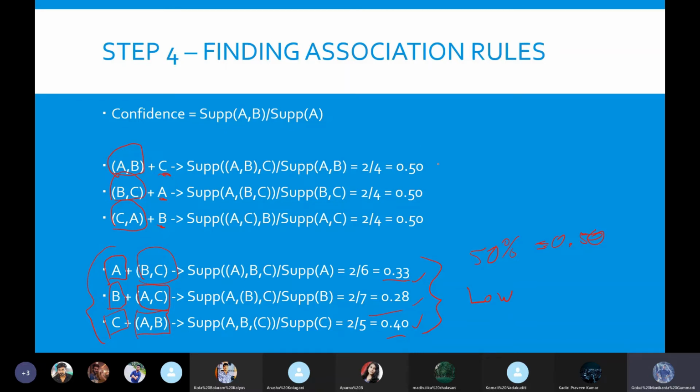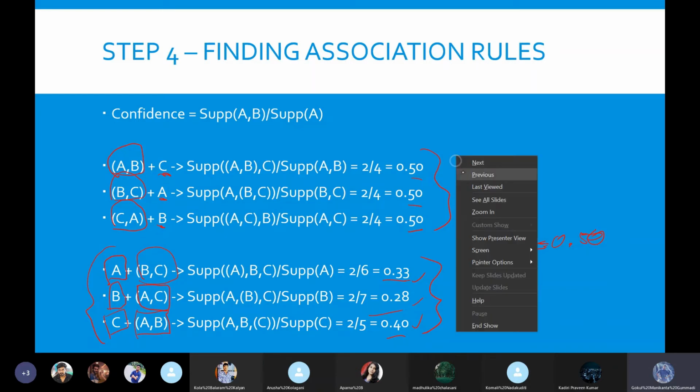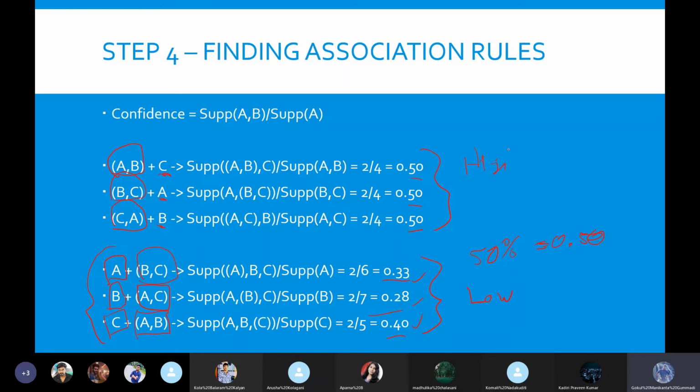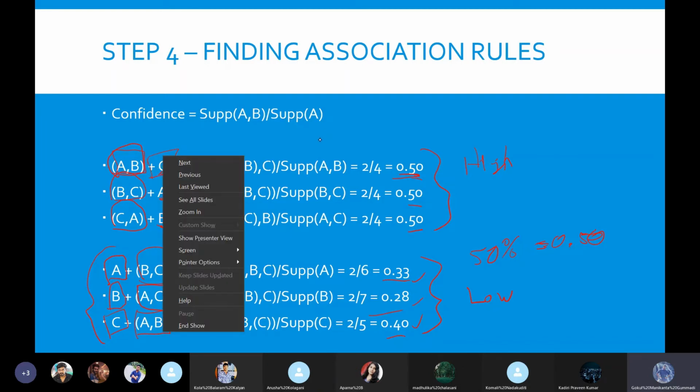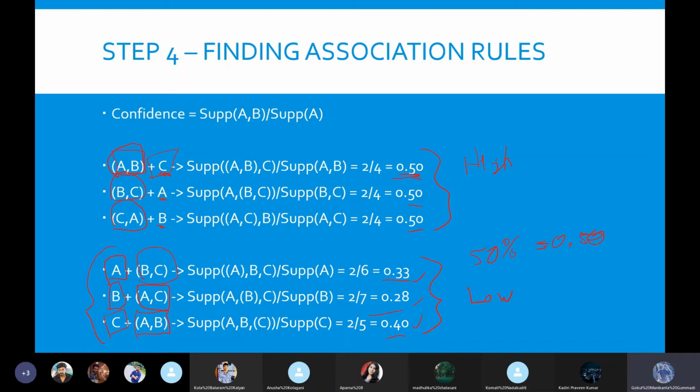Now what happens here? The confidence here is 0.50. That means the chances of occurrence of these 3 rules is high. But what are these 3 rules here? Whenever a customer comes to buy item A and item B together, the chances of him buying the third product is 50-50, or a 50% chance that the customer might buy the third product. That means we can promote or show him the third product and ask whether he would like to buy that product or not whenever a customer is buying two products.